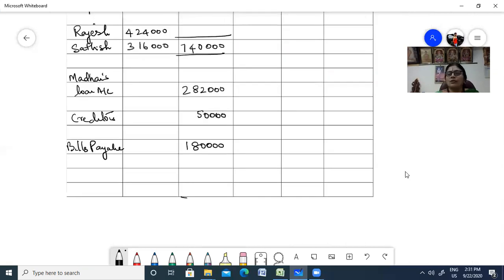You have here 7 lakh 40, 2 lakh 82 plus 2 lakh and 30,000. So 12 lakh and 52,000. There you are. You have completed it.